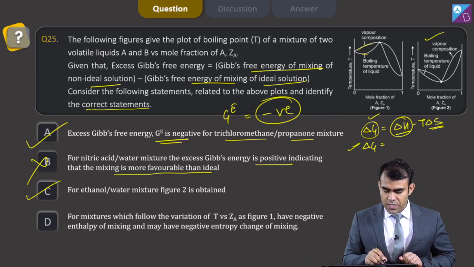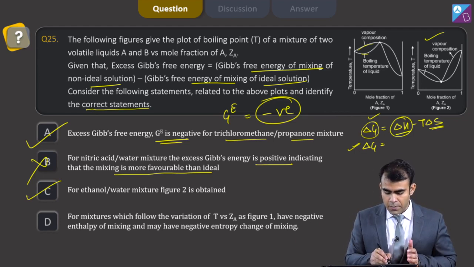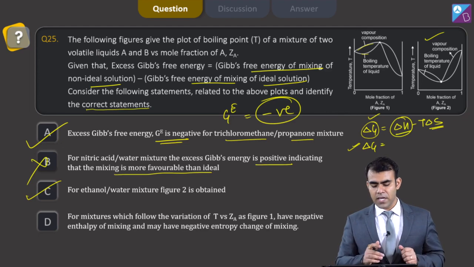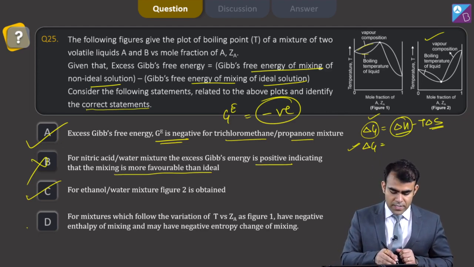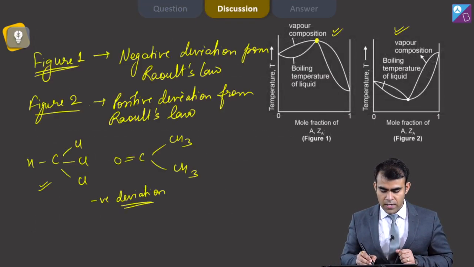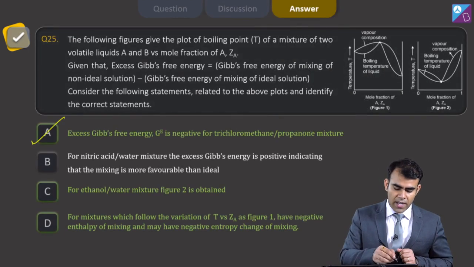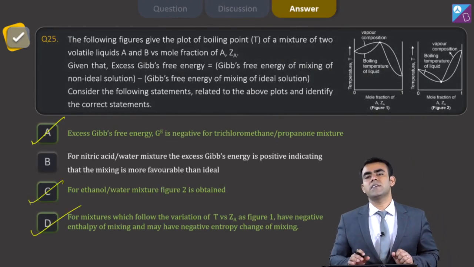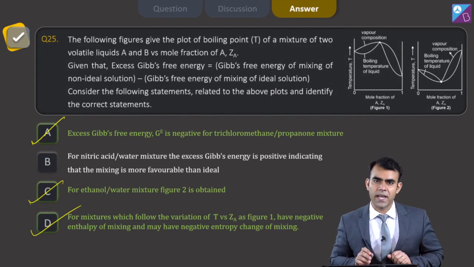And for mixtures which follow a variation of T versus ZA as figure 1, negative enthalpy of mixing, and they may have negative entropy of mixing. So this statement is also correct. So the answer of this question is A, C and D. Now moving on to my next question.